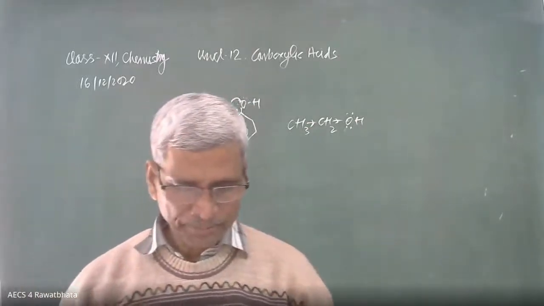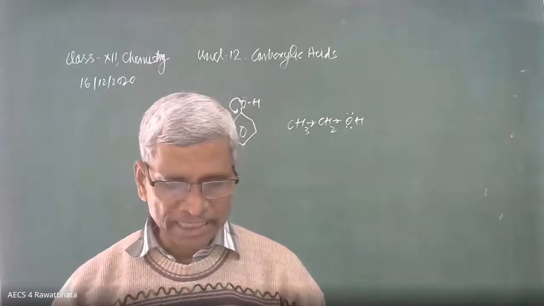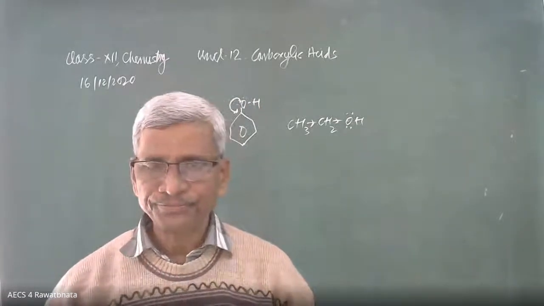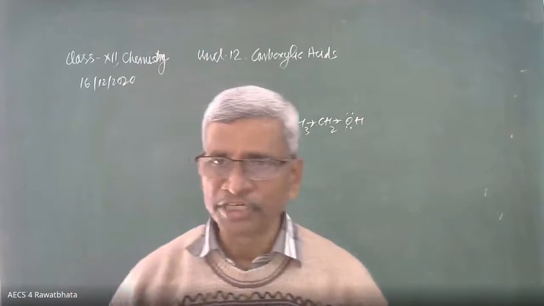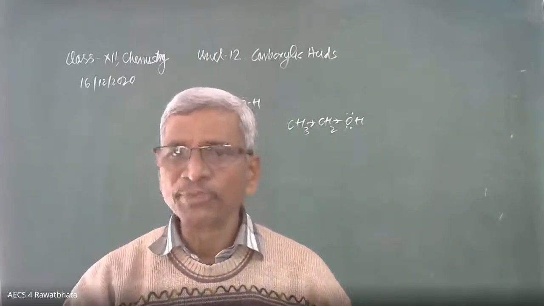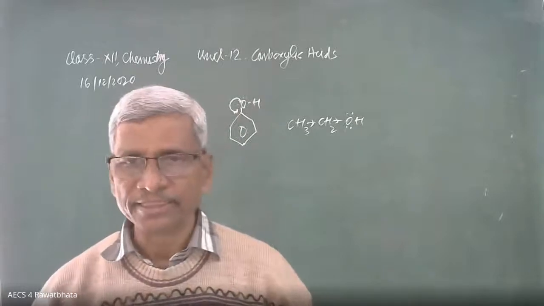Second part. Para-nitrophenol is more acidic than phenol. Because of the presence of an electron withdrawing group. The electron deficient nitro group is attached to the ring, and it withdraws electrons from the ring because of the double bond oxygen.